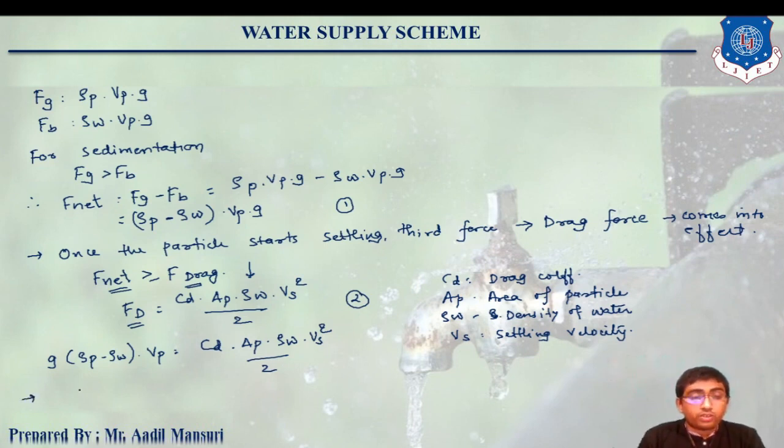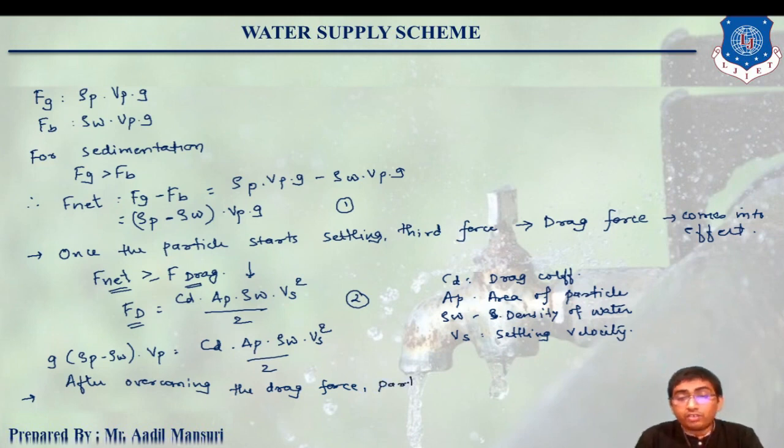So what is the meaning of terminal velocity? I am explaining. Let me first write it down: after overcoming the drag force, the particle will attain terminal velocity.